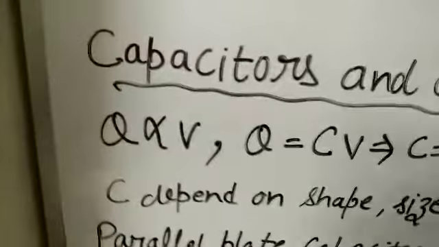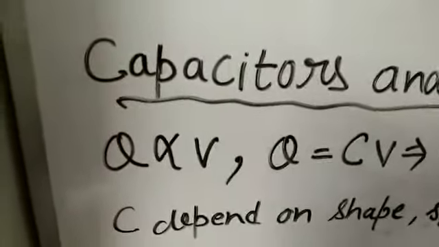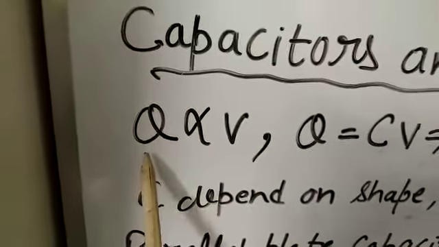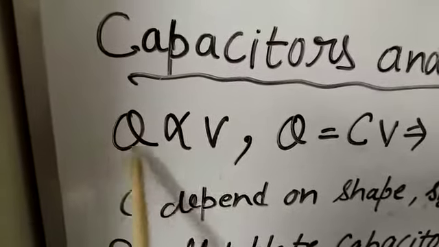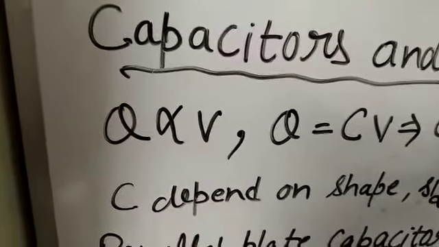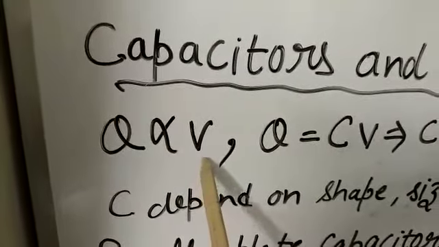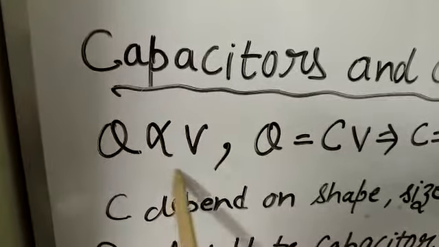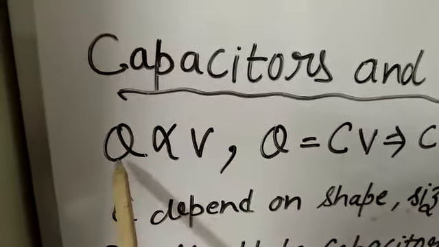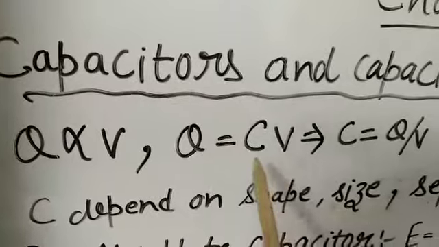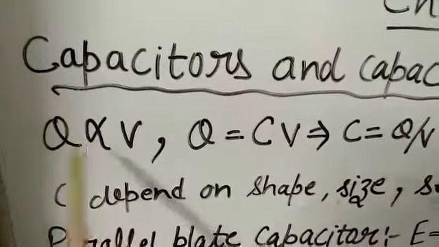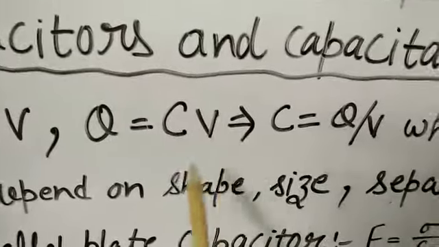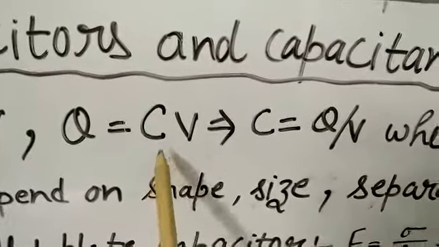Now, where does the term capacitance come from? Suppose I give a charge to the capacitor, then this charge is directly proportional to the potential difference, or you can say electric potential. Then if we remove this proportionality sign, what will happen? Q is equal to CV, meaning a new constant replaces this proportionality sign, and this constant is called the capacitance.